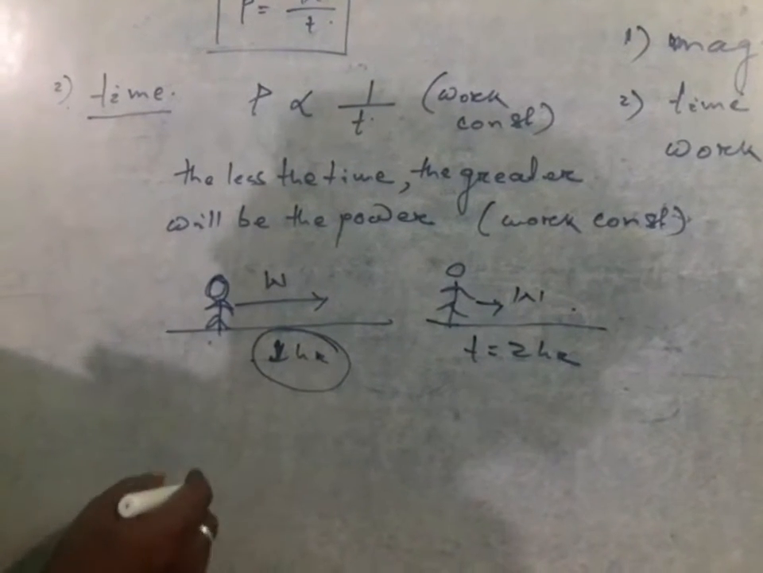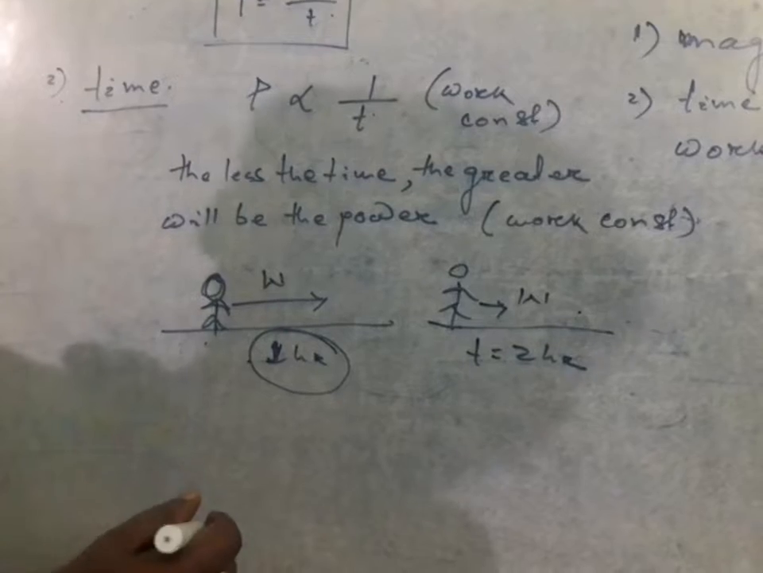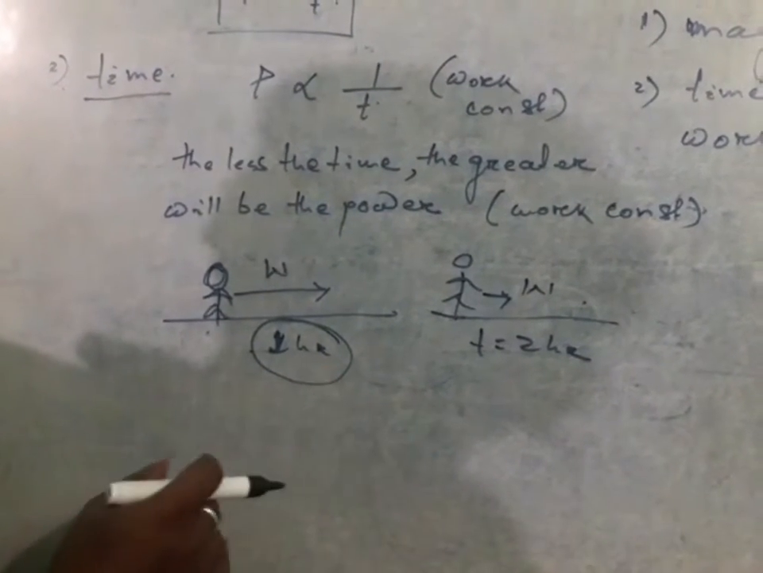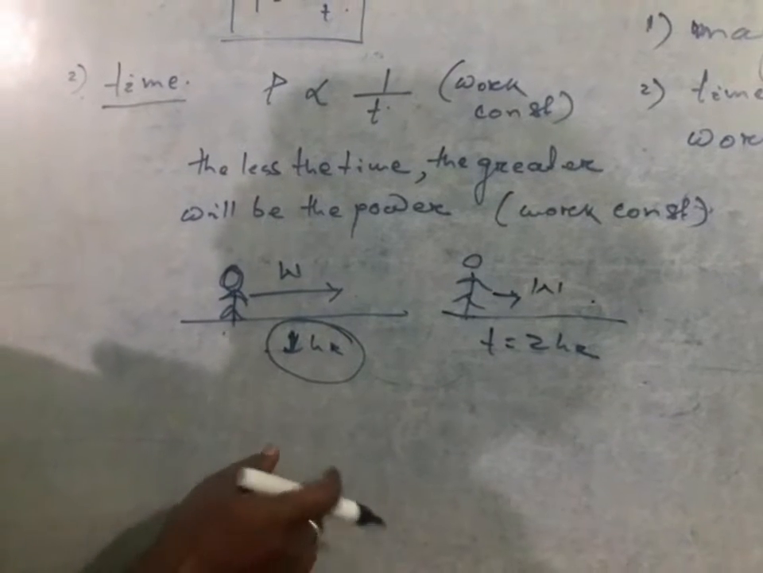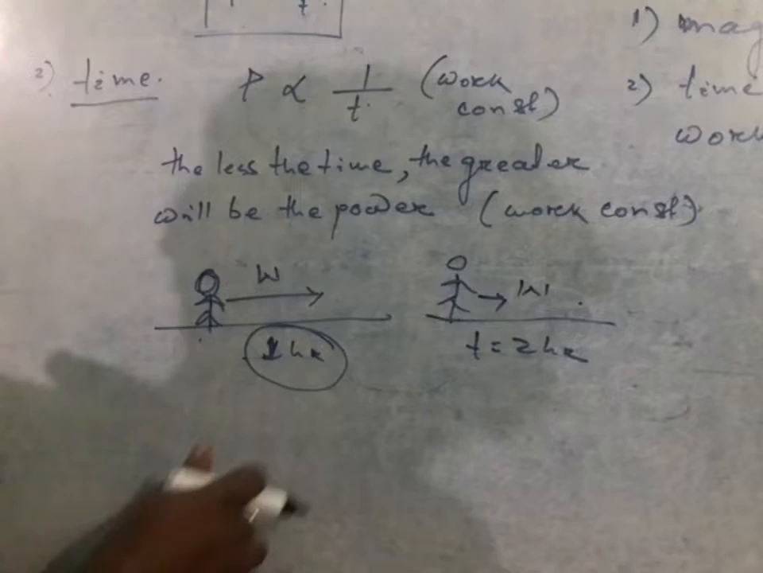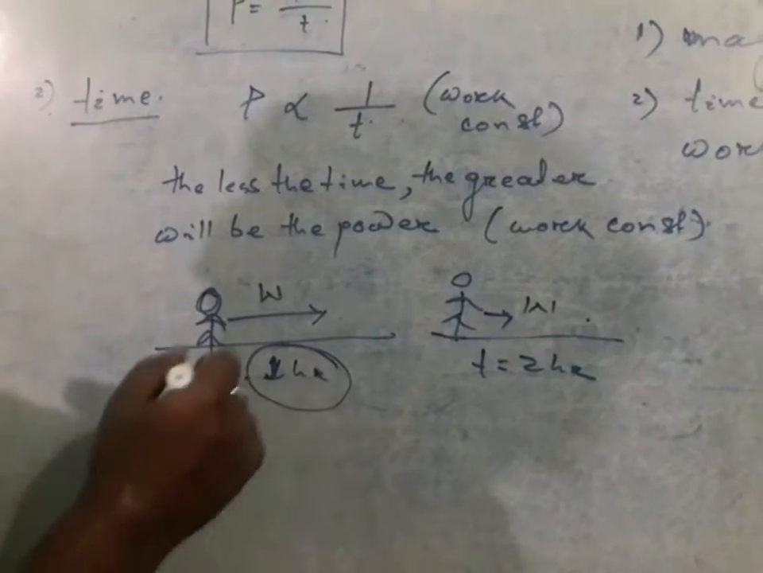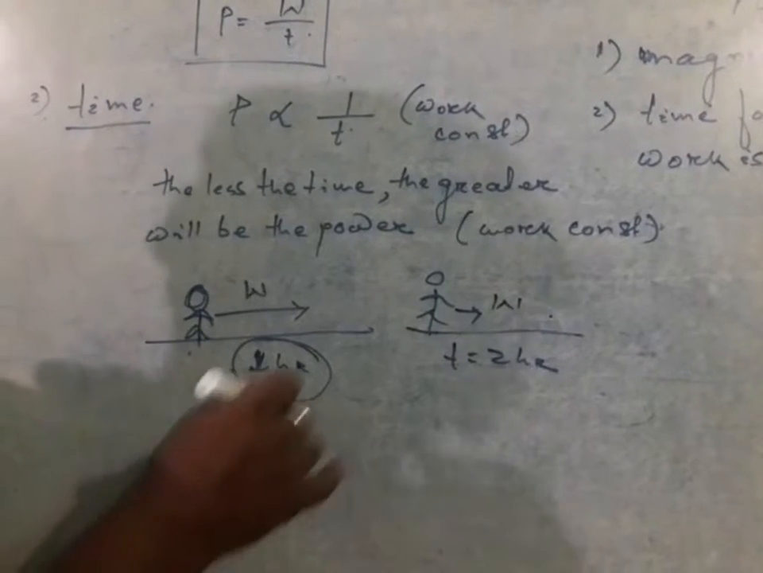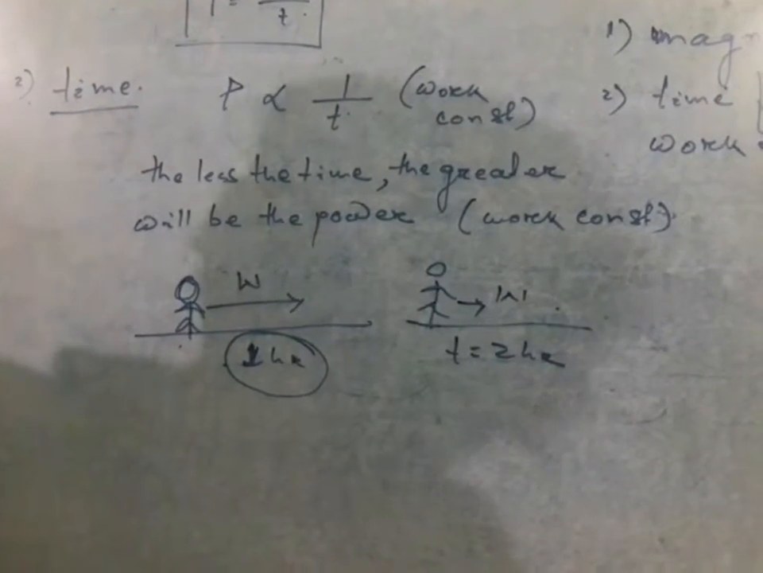Another example that we can take is in the case of electrical power. You must have seen an electric motor working for 1 hour, and in some cases working for 2 hours. Whenever it is working for 1 hour, we can say that the power consumed becomes more in comparison to the second one.